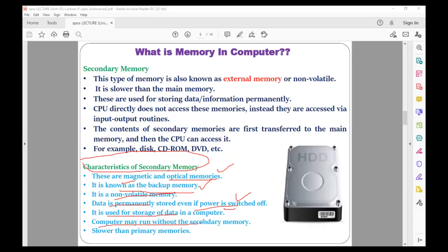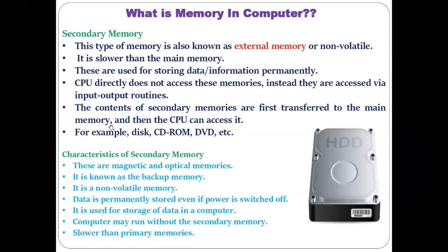The computer may run without this secondary memory, but it is not possible to run the computer if you don't have the primary memory or the RAM. And it is more away from the CPU. That is the reason it is slower than our primary memory, because primary memory is more close to the CPU. So I hope all of you understood the basics of memory in the computer, the different kinds of memory and their roles.